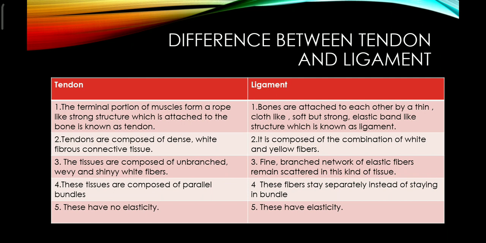Tendons are actually composed of dense white fibrous connective tissue, but ligaments are composed of a combination of white and yellow fibers. The tissues of the tendon are composed of unbranched, wavy and shiny white fibers, but the tissues of the ligaments are a fine branched network of elastic fibers scattered in this kind of tissue.